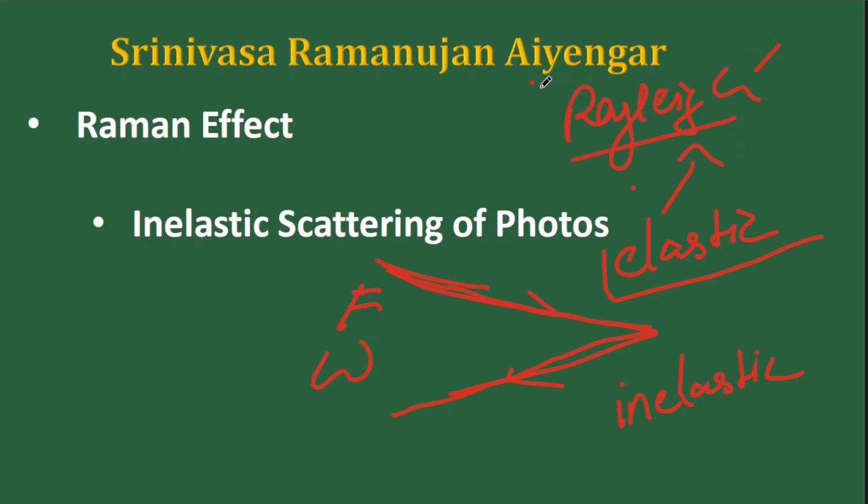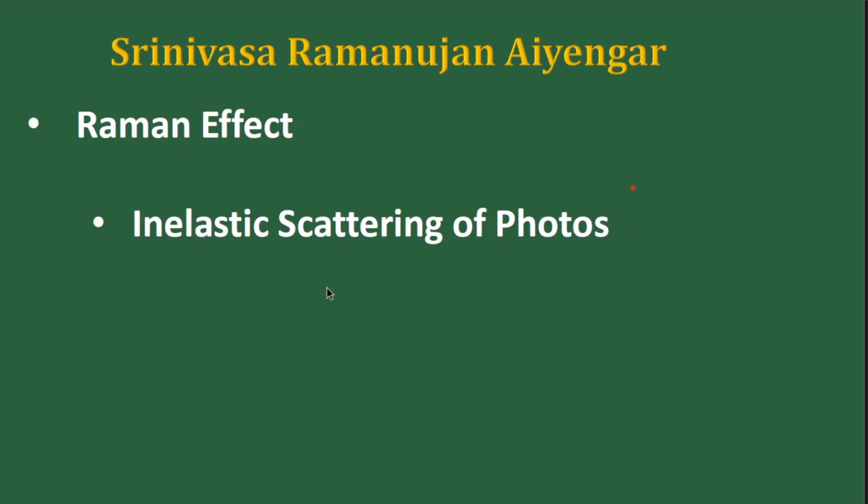This is also a UPSC concept. Inelastic scattering is called Raman scattering or the Raman effect. So it's just about the inelastic scattering of light by objects. Now, how is this relevant? For example, take the case of a cell in your body and take the case of a rock.